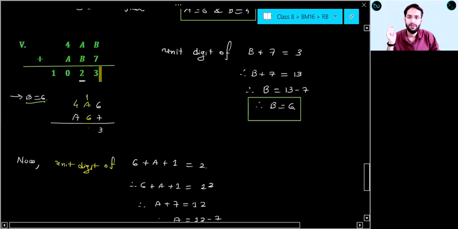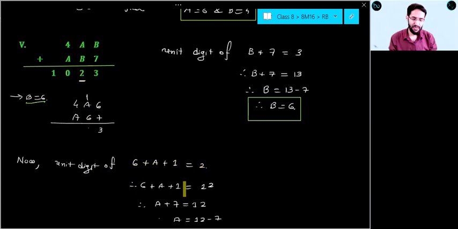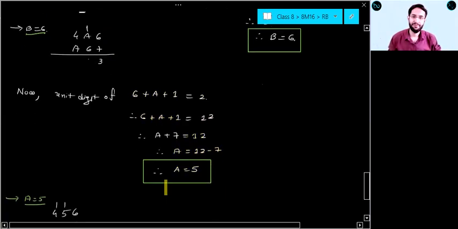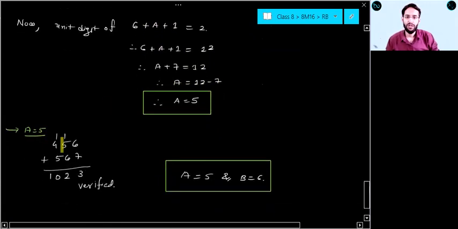Am I correct, everyone? Apurva, are you able to understand this point? 6 plus a plus 1 will be 2 or 12, I can say. Now if you are adding anything in 6 and 1, it cannot be 2. It should be more than 2. So more than 2 can be 12, 22. And from 12 and 22, if you are checking for 12, then here only 12 is possible, because if you are going to take 12, the 6 plus 7 will go to that side, 12 minus 7, 5, a equal to 5. Understood this, Apurva? A equal to 5. Then finally we can put a equal to 5 and b equal to 6 and we can check our answer.